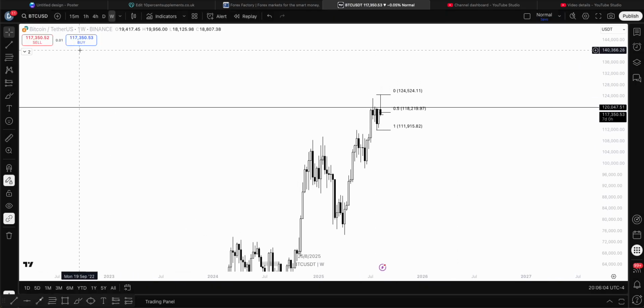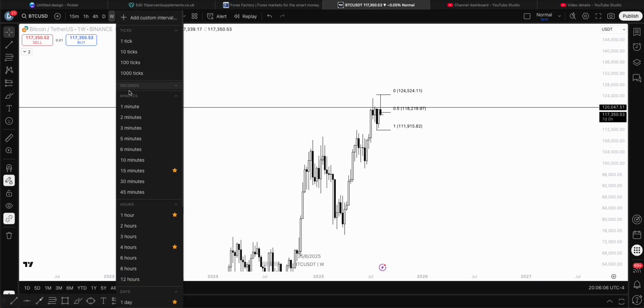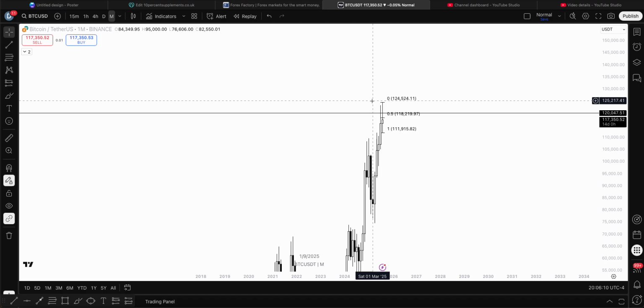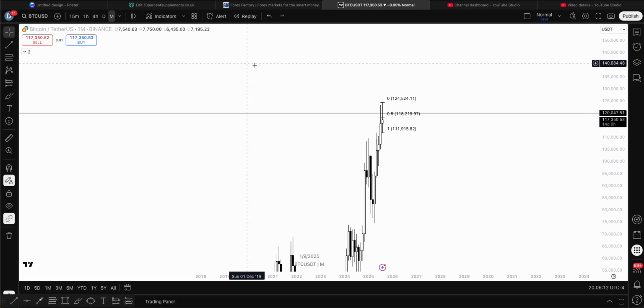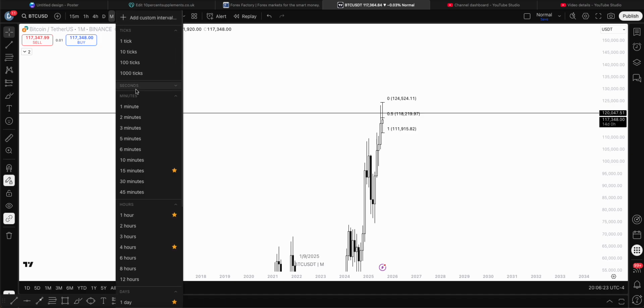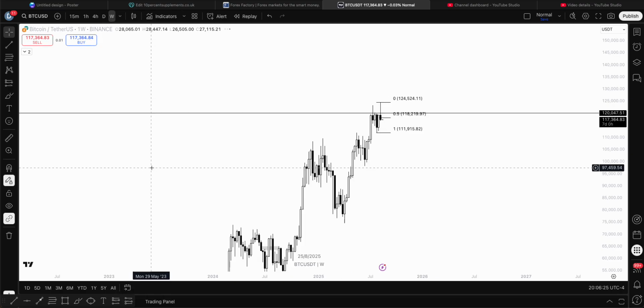And Bitcoin. Starting the monthly, you guys can see we swept previous monthly high. Despite the body of the candle not being too big, it's actually a decent sized candle. We've covered a good bit of price action. It's a 15k range on Bitcoin from the low of the month to the high of the month, that is.